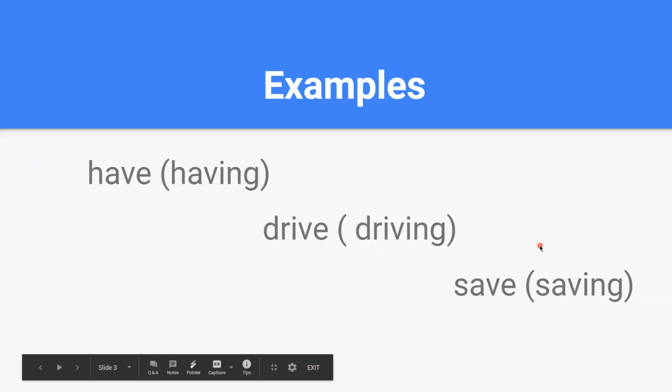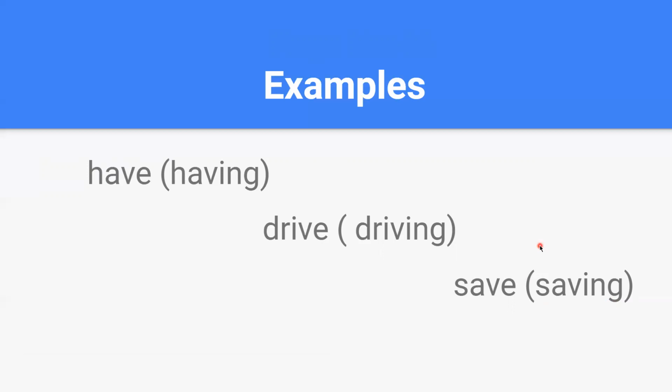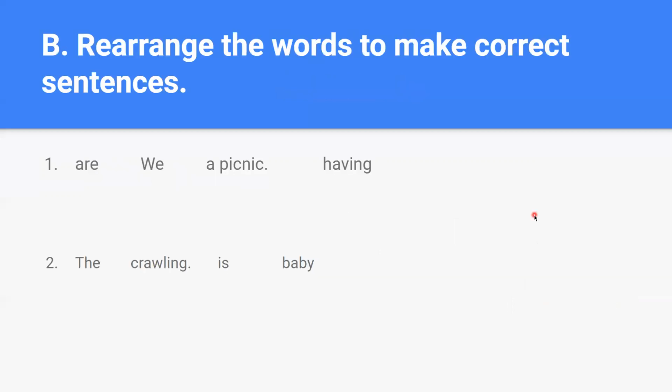These rules you should learn and remember so that you can frame proper sentences without any mistakes. Here, rearrange the words to make correct sentences. The words have been given and they are jumbled, not in order.